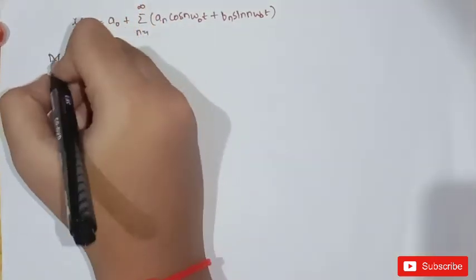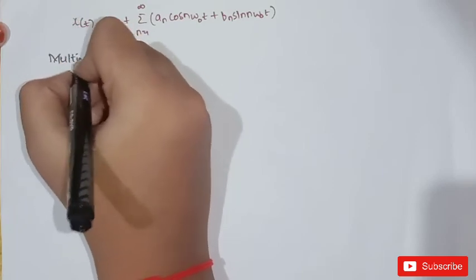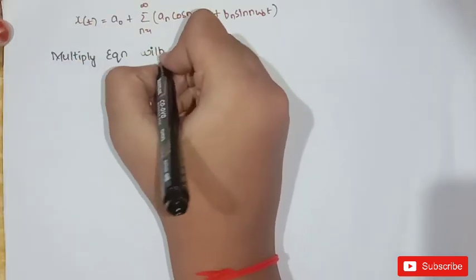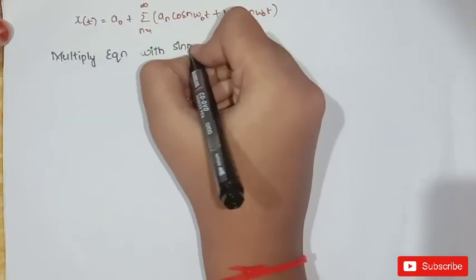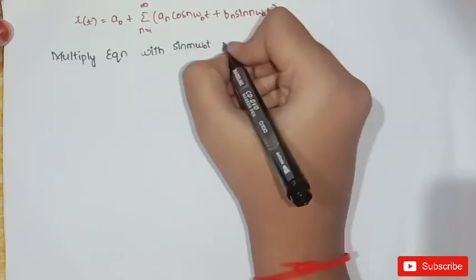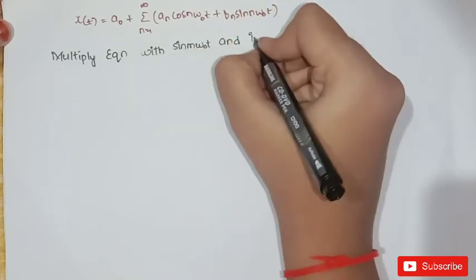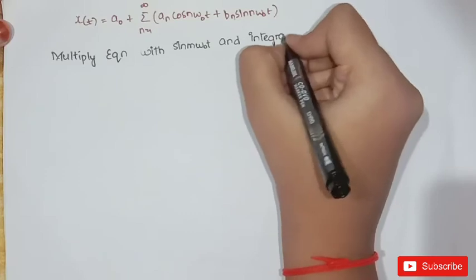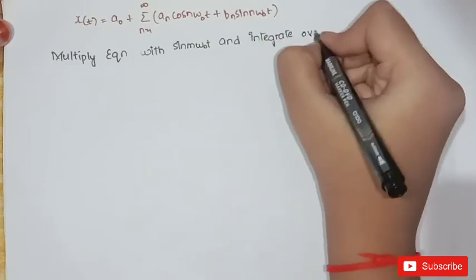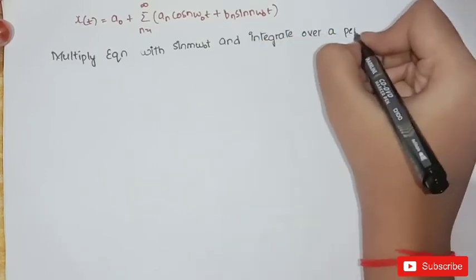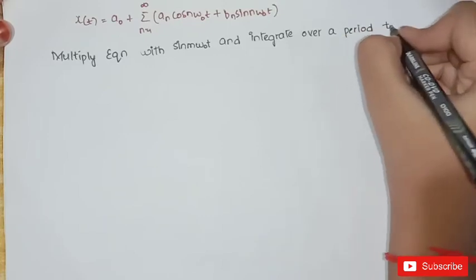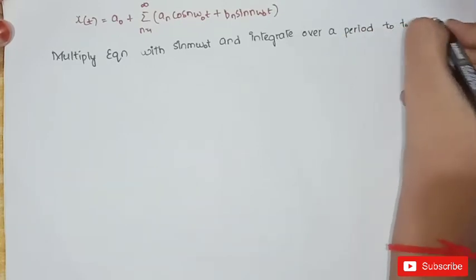Multiply with sin m omega naught t and integrate over a period t naught to t naught plus t.